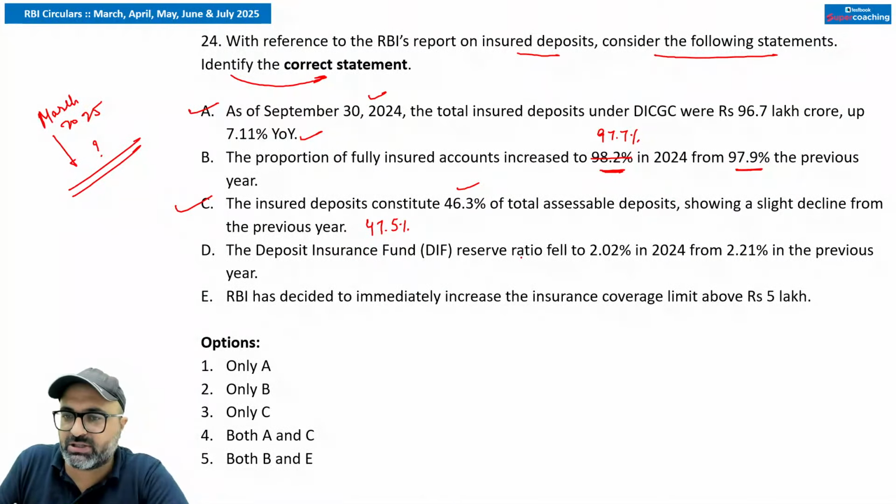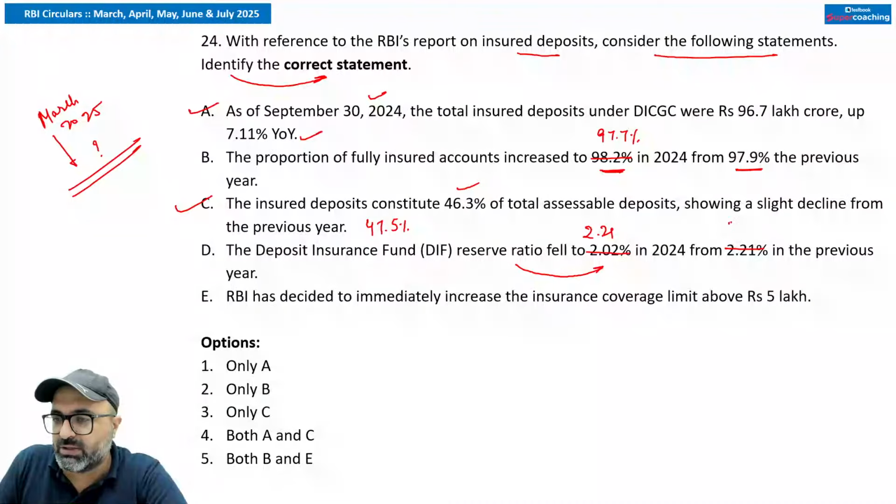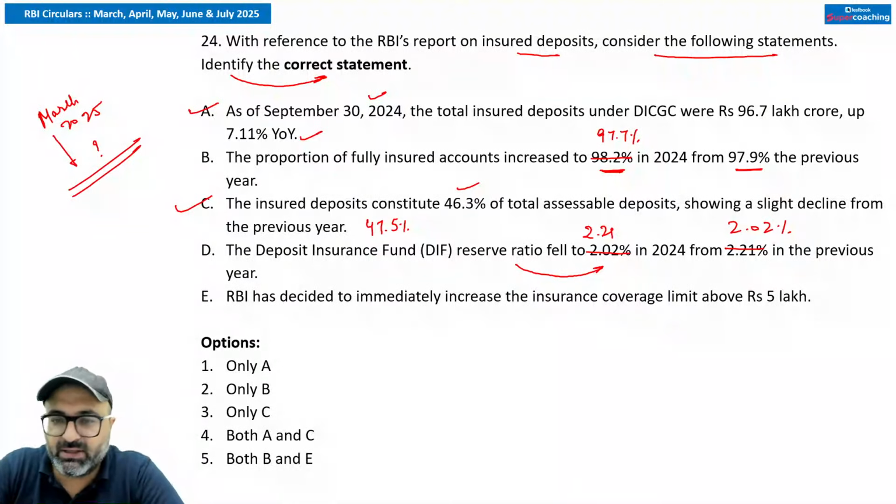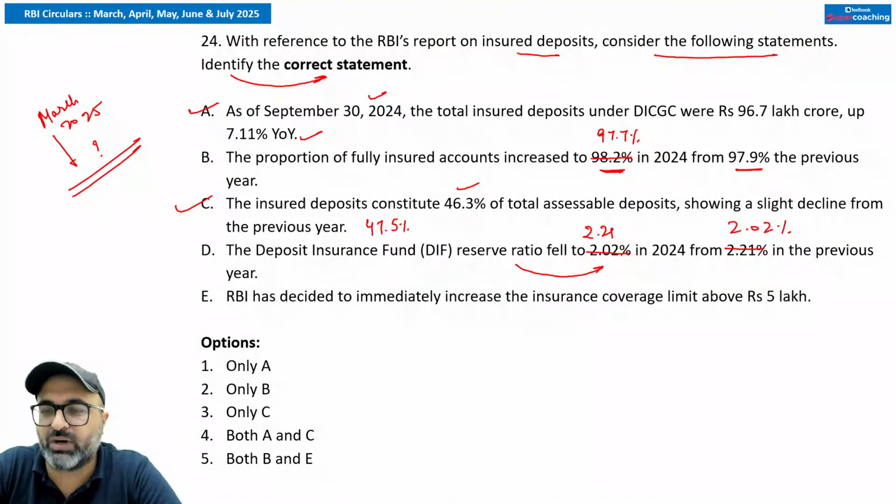The deposit insurance fund reserves ratio fell to 2.02%. No sir, it has not fallen, it has increased to 2.21% in 2024 from 2.02% of the previous year. So remember that the DIF reserve ratio improved to 2.21% in comparison to the previous year.